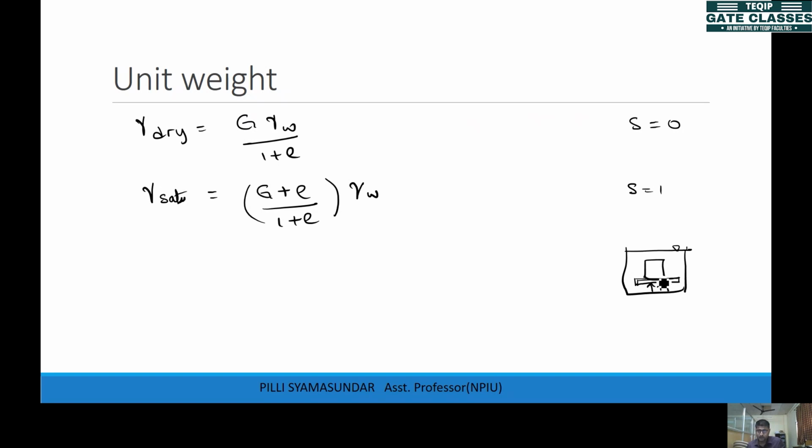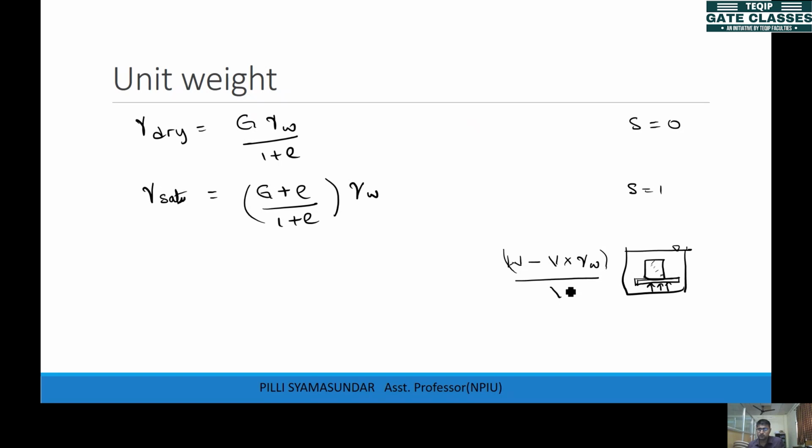So the weight you observe will be the weight of total soil minus the weight of water displaced, that is volume of the soil into unit weight of water, gamma W. This is the total weight I mean, you observed inside the water under the submergence.